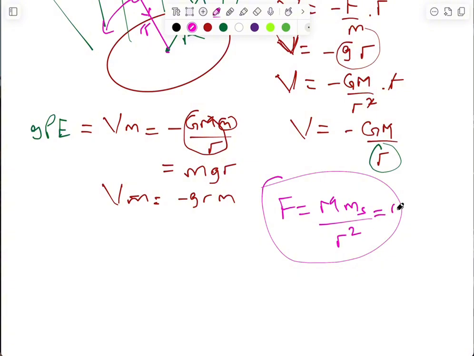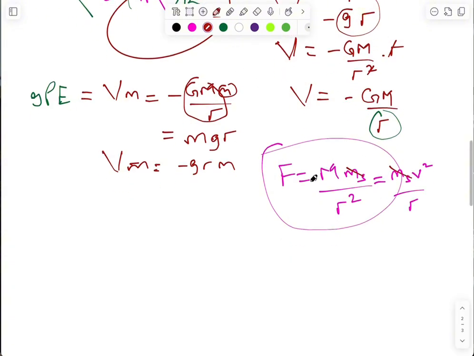So therefore, the centripetal force is going to be mv squared divided by r. So in that situation, the m can cancel out and we can solve for the velocity with which this satellite is orbiting that planet. So we have v squared divided by r equals M divided by r squared. Of course, there is a G here. Sorry about that, I forgot this. Now, there's a G here. And so if you do that, that implies that